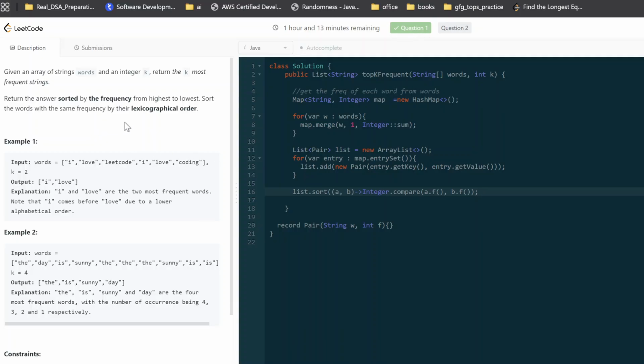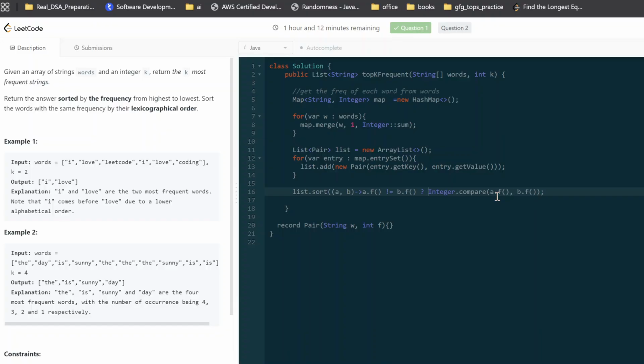But one more thing here, we need to make sure we have done this part in the sorting, right? So we sorted based on frequency. Now, if the frequency is same, we have to sort it in their lexicographical order, right? So only this condition will not work. This will work when A dot frequency is not equals to B dot frequency, right?